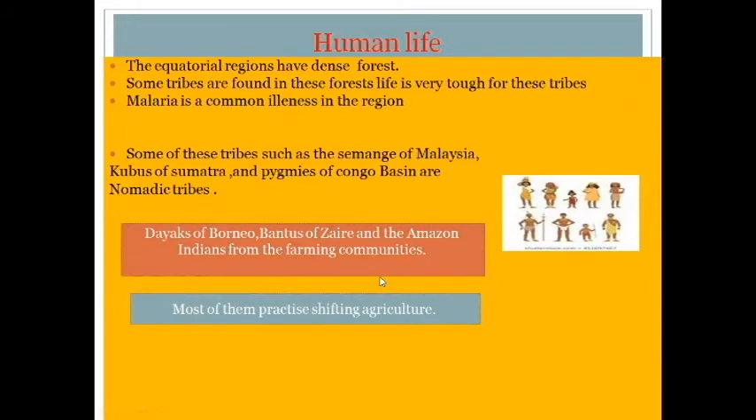Next, the Dayaks of Borneo, the Bantus of Zaire and the Amazon Indians are farming communities. Most of them practice shifting agriculture. Who does this in the equatorial region? Tribal people are doing shifting agriculture.